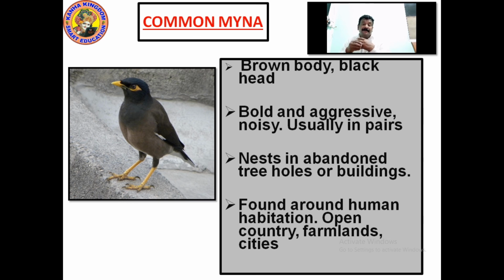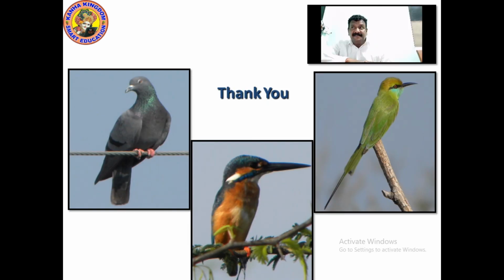Found around human habitation. Wherever humans dwell, they stay there. In open country also, it stays in farmlands and in cities. Usually it is found in which place? It's found around human habitation, open country, farmlands and cities as well. So now you know about the myna. Male and female both look the same. Please write this down. You can see pigeon, green bee-eater and a kingfisher bird.